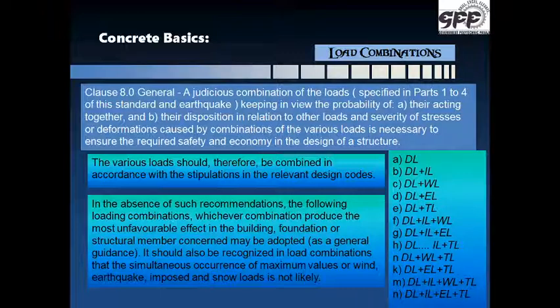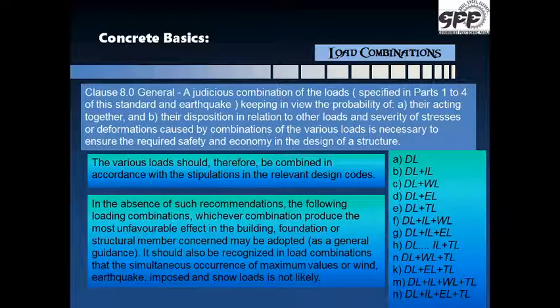Anyone with a simple thought will tell that it is not so. When the dead load is there, a live load combination is true. When the live load is there, there could be wind load, but when dead load, live load and wind load are there, there may not be snow load, or there may not be seismic load and the other loads.